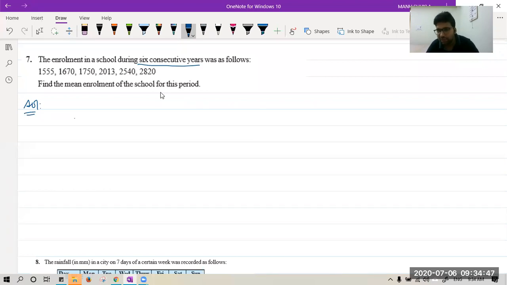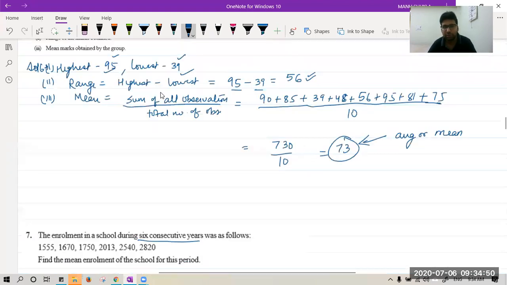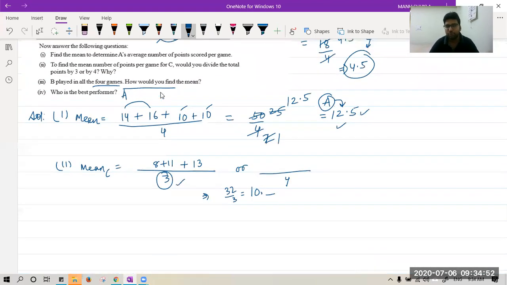Nana is asking, sir, how we got 12.5? Okay, please see. Nana, actually we divided it completely. When you divide 4 and 15, simple division is there. 4 ones are 4, 1 is remainder, 0 is here. Now we have 10, 4 twos are 8, remainder is 2. Now we can't divide this. So what we do, we take a decimal over here. When you take a decimal, a 0 will come on its own, then 4 5s are 20. I hope, Nana, it is clear to you now. Simple division it is.